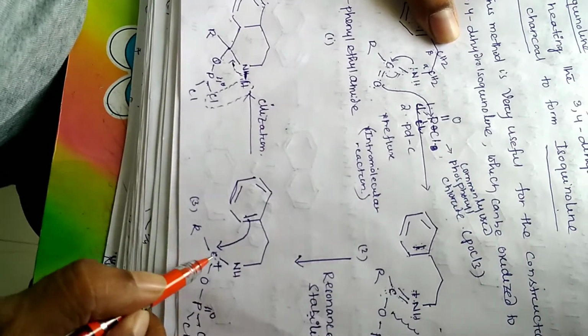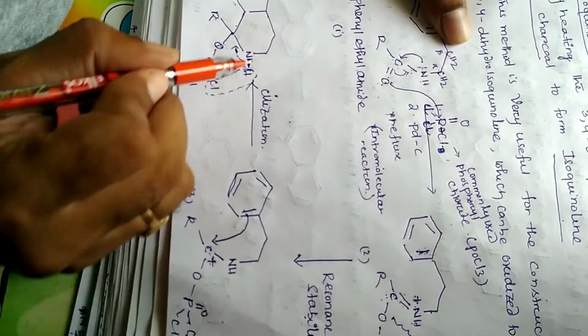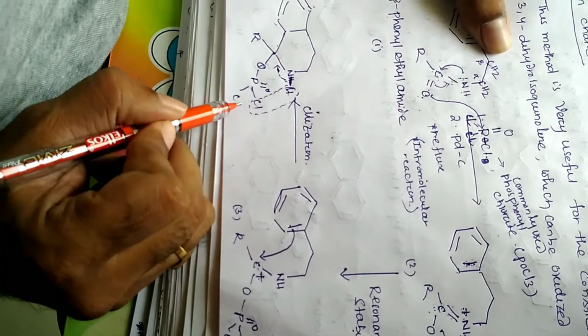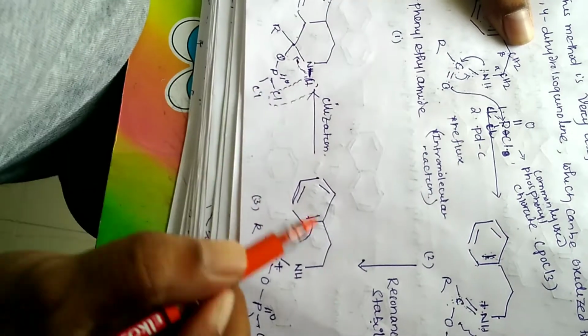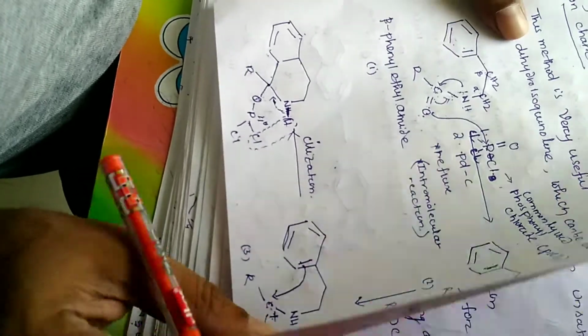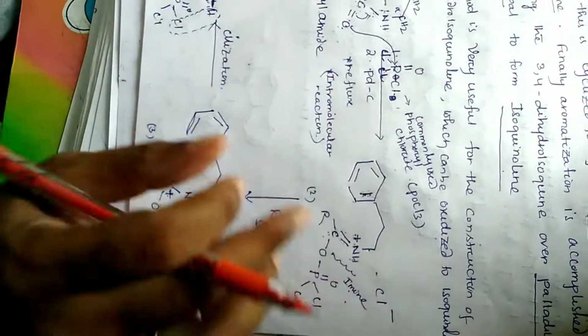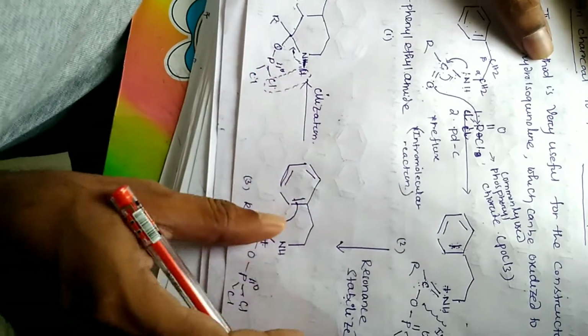The carbon-nitrogen bond carrying the positive charge accepts the carbon, so we get a cyclic compound. Now see NH and PO2Cl2. In this reaction HCl is removed and PO2Cl is also removed.